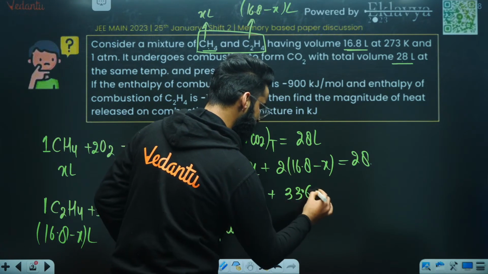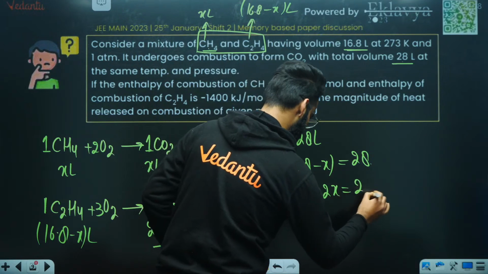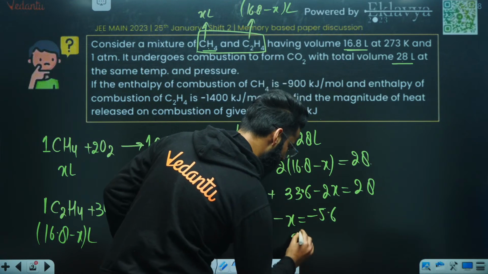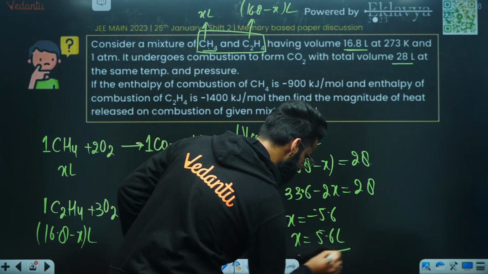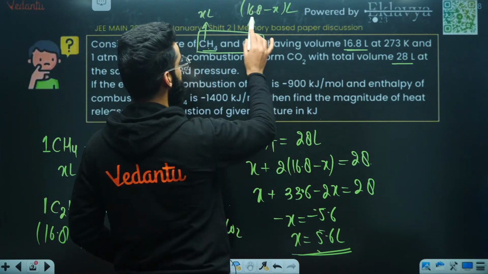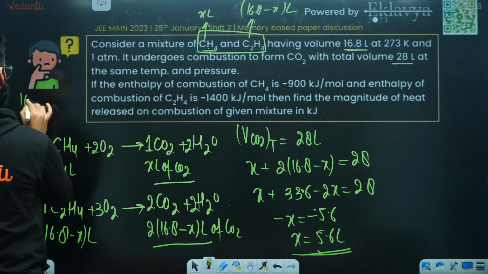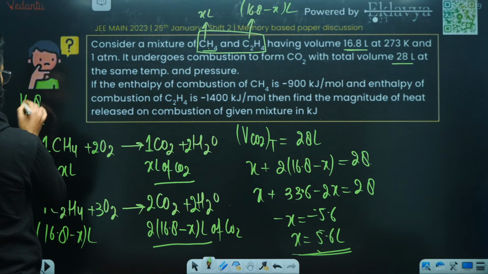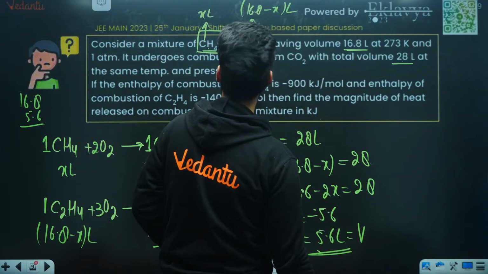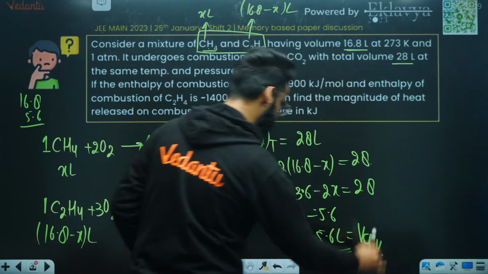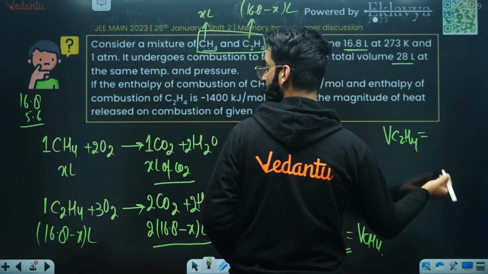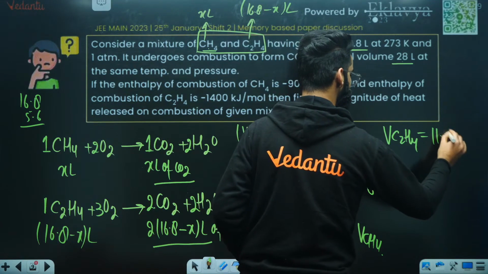So 33.6 minus 2X is equal to 28. So it's going to be minus X is equal to minus 5.6. So the X value came out to be 5.6 liters. If X is equal to 5.6 liters, then 16.8 minus 5.6, the value comes out to be 11.2 liters. So I got to know the volume of CH4 in the mixture is equal to 5.6 liters, and the volume of C2H4 in the mixture is going to be 11.2 liters.